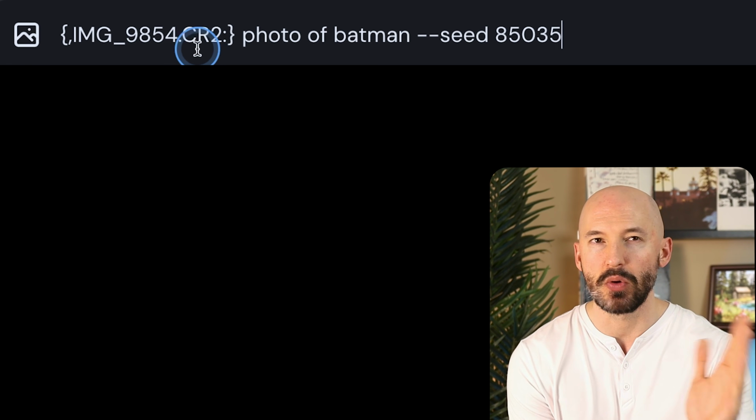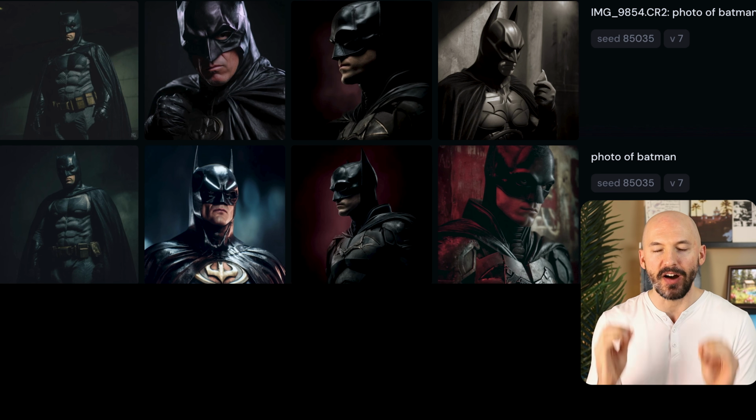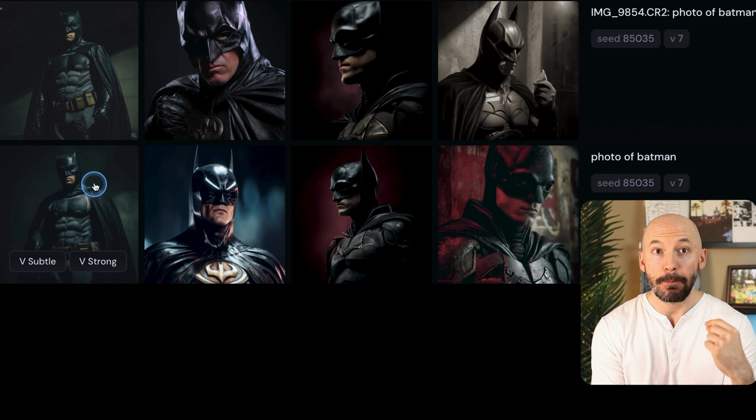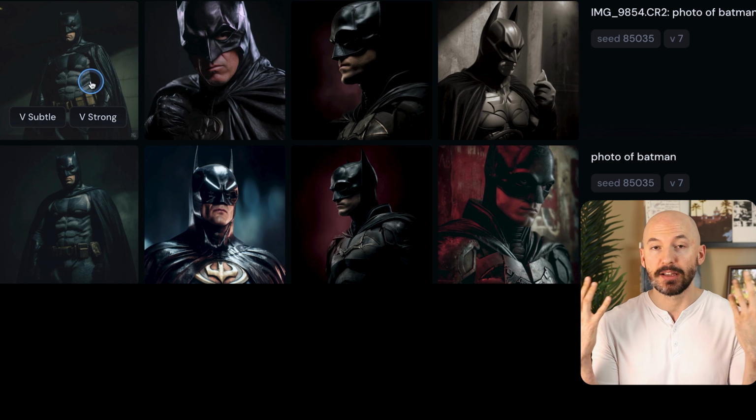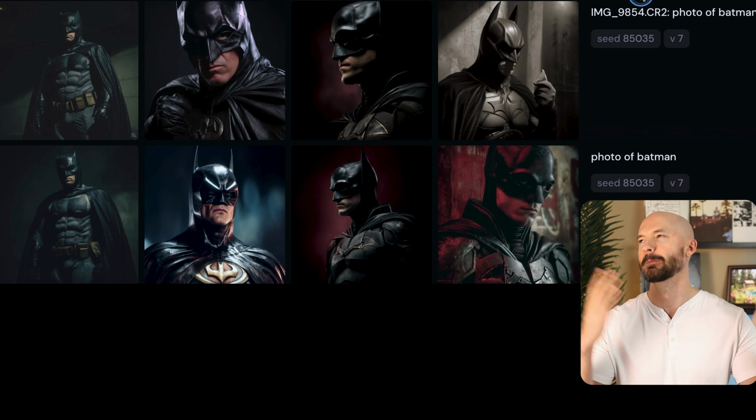I got this from the same post that I saw advertising this trick. You would expect one of these to be much more realistic than the other. How does advice like this go viral? I don't understand. It's the same picture with and without that prefix code. Like what? Who is giving these prompt tricks without trying it out like this? Like this is such a simple test. This is even the same picture. Sure, we didn't get this one and this one without this prefix, but again, what does that mean? If you contrasted this test with the word elegant, you would see just how strong a suggestion can or should be, which is why I say this little file name trick is a busted myth. It doesn't really do anything, nothing tangible.